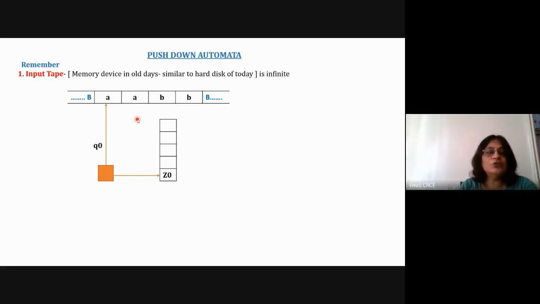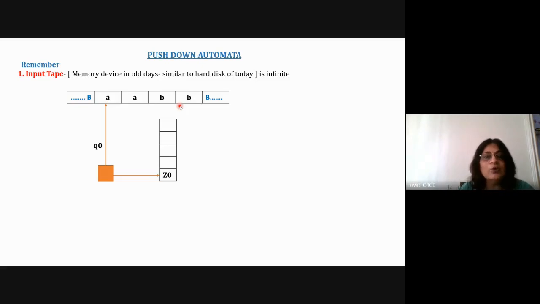That is, the pushdown machine has the input device, which is an infinite input tape. By default, the character capital B, the blank character, is there on the input tape. Capital B indicates blank. And there are two a's and two b's, which I'm taking as the example right now for this diagram. I'm assuming that this word is stored on this input tape. Now this word belongs to this CFL, so after processing this word, the machine should reach the final state.